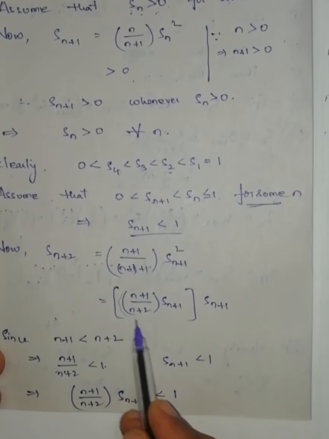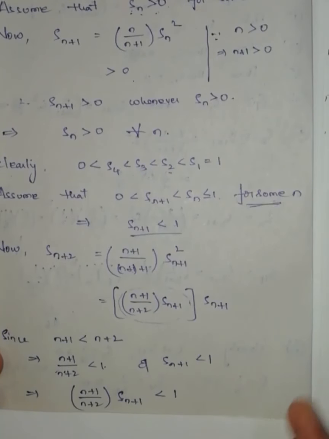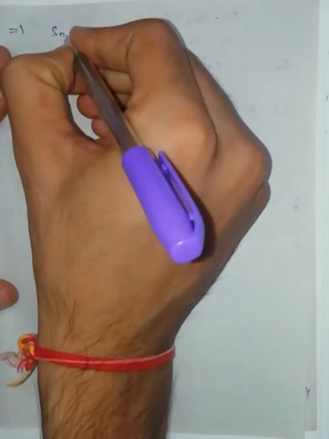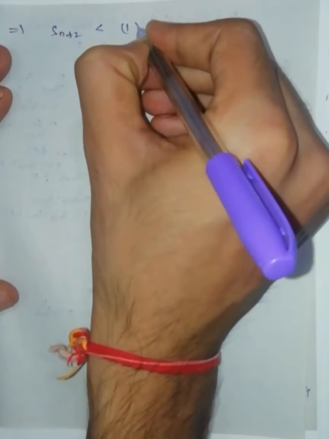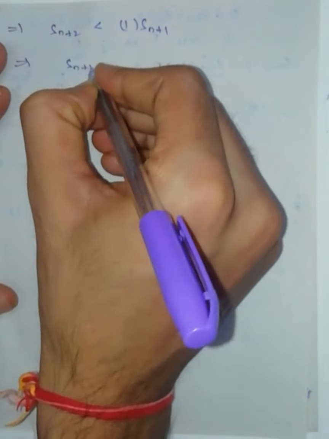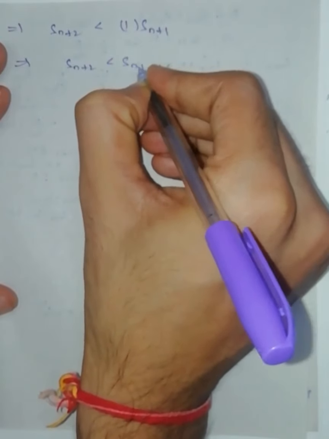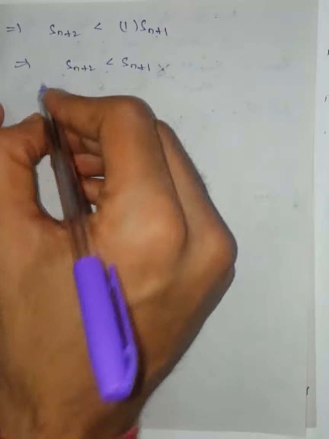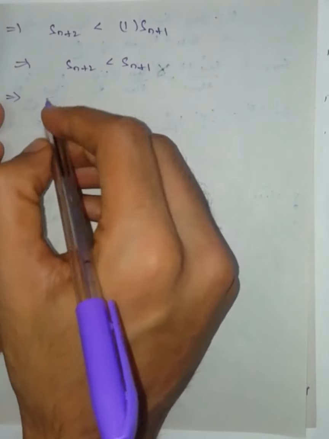So therefore we got that this term is less than 1. So this implies S(n+2) is less than 1 into S(n+1). This implies S(n+2) is less than S(n+1). Therefore, what we got?